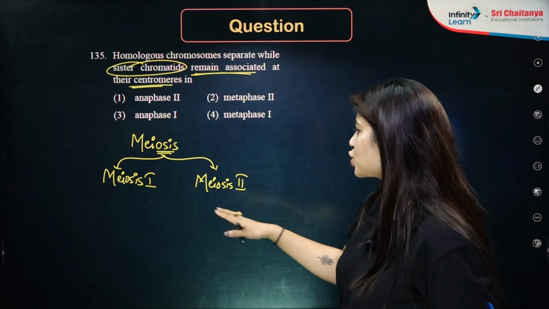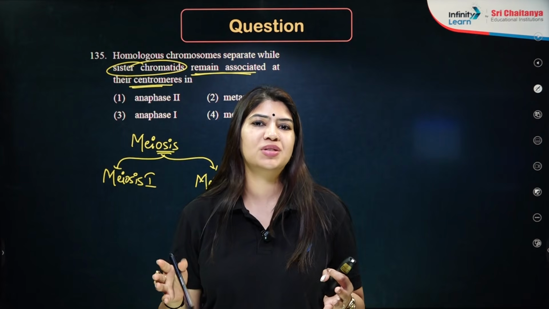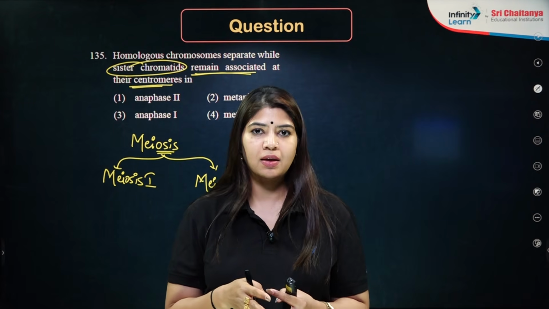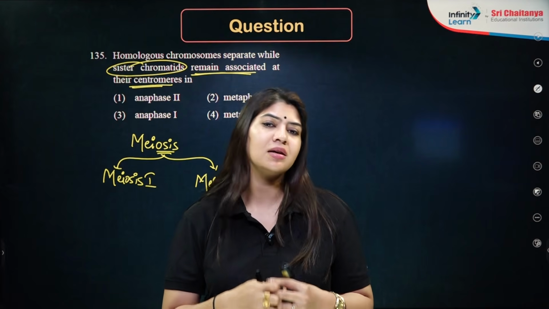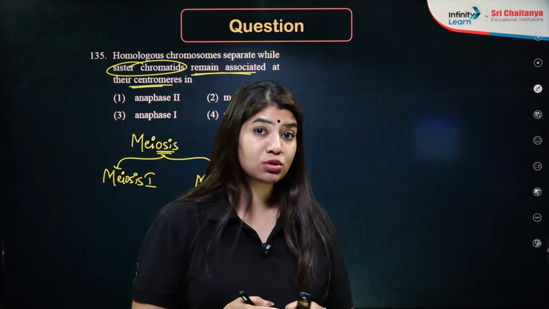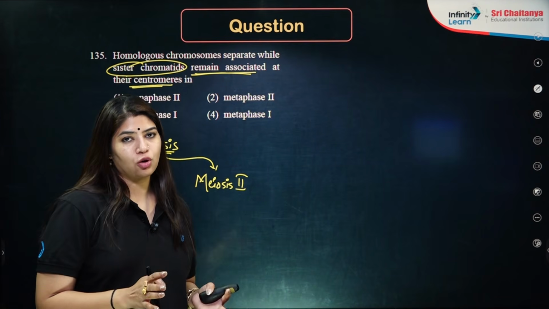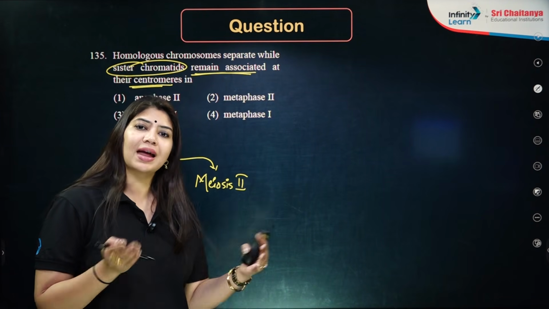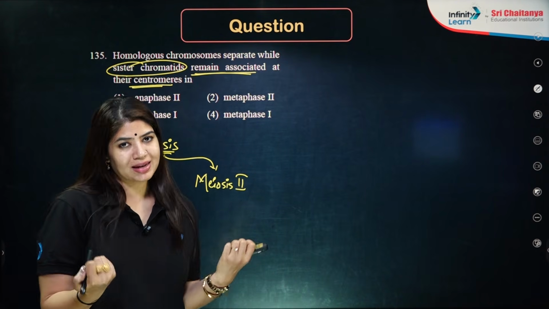In the meiosis 1 stage, in prophase, my homologous chromosomes are going to align together with the help of synaptonemal complex, specifically in the zygotene stage. When these homologous chromosomes enter into the metaphase stage, again homologous chromosomes will be on the equatorial plate. When they enter into the anaphase stage, at that time, homologous chromosomes are going to separate.